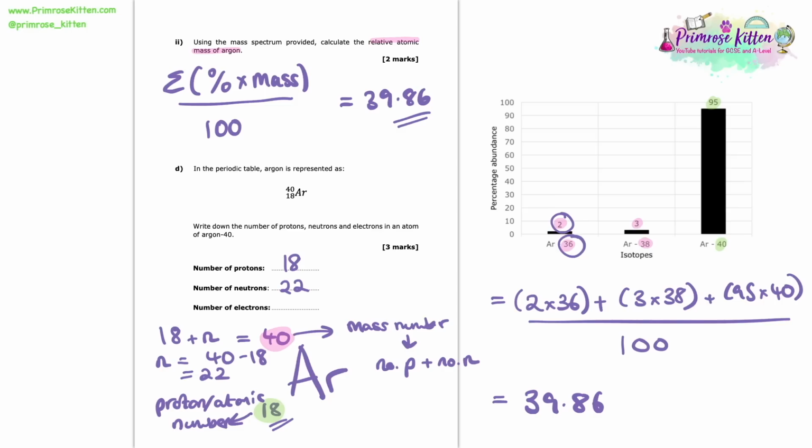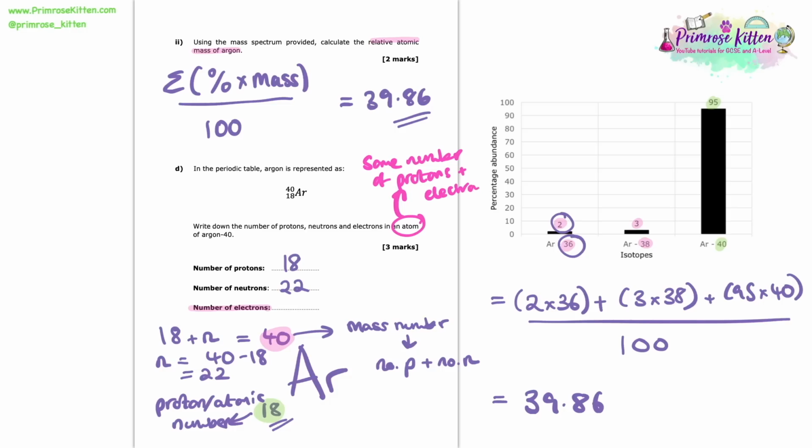And then finally, we need to work out the number of electrons. Now, the number of electrons is going to be worked out slightly differently. We need to use a fact about an atom. Whenever we have an atom, we have the same number of protons and electrons. And think about it, atoms don't have an overall charge, do they?